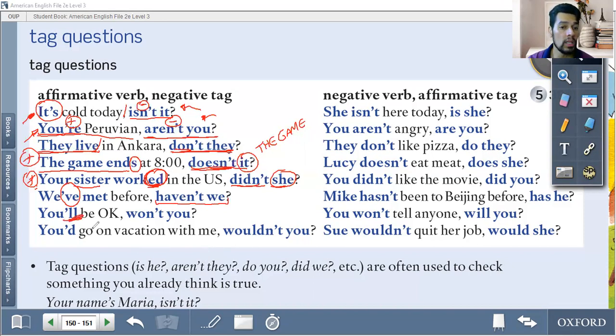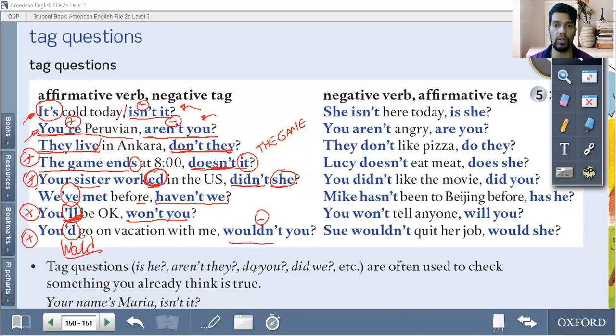You will be okay. Won't you? So you know that this is the contracted form of will. You will be okay. So it's positive here. Won't you? Negative here. You'd, you would go on vacation with me. Positive side, this part is positive. So on the other side, on the other part, negative. You'd go on vacation with me, wouldn't you?